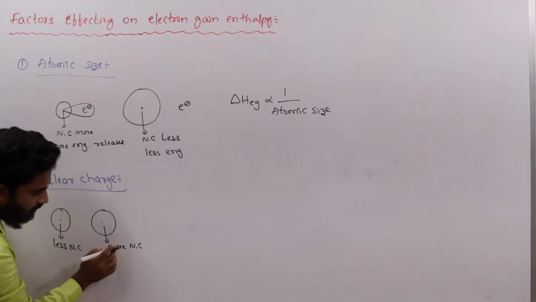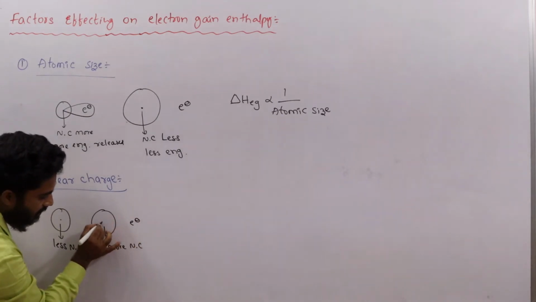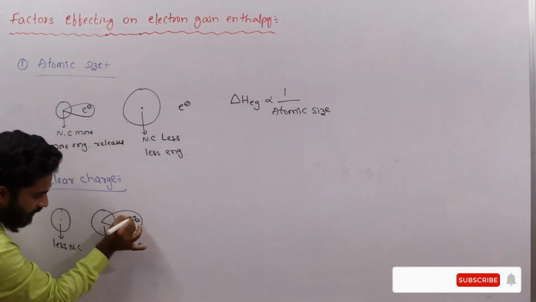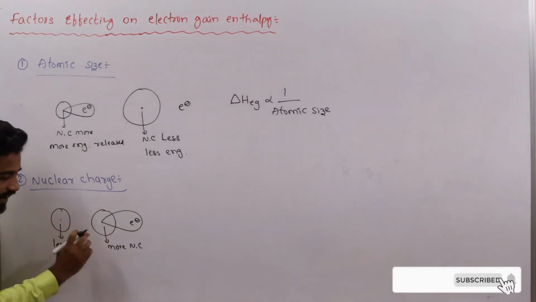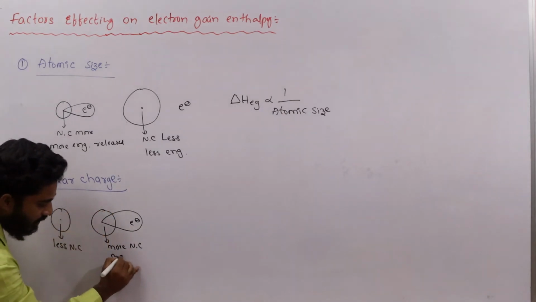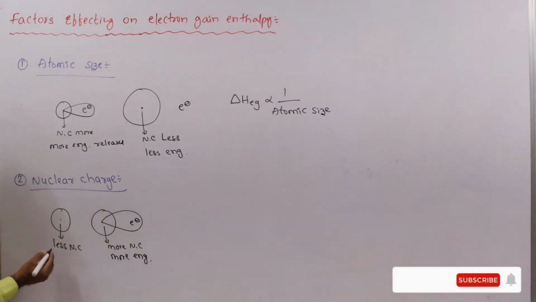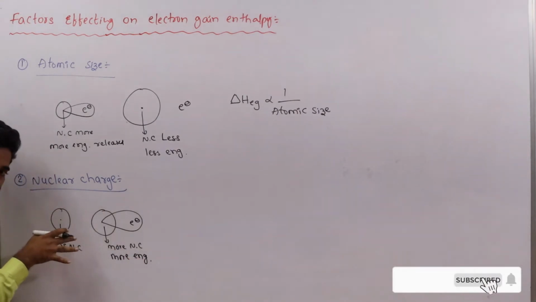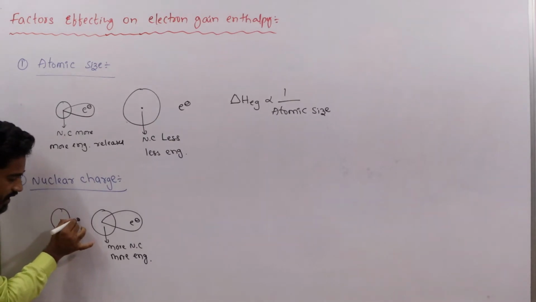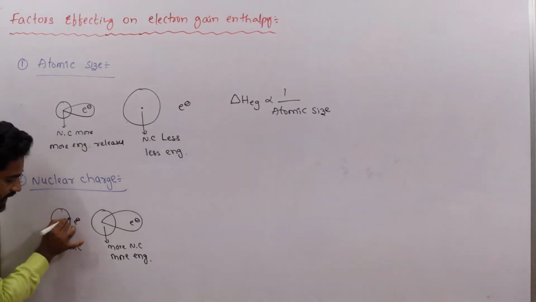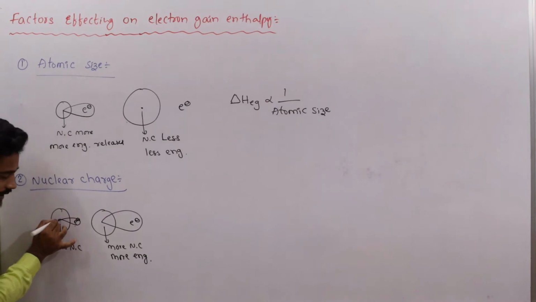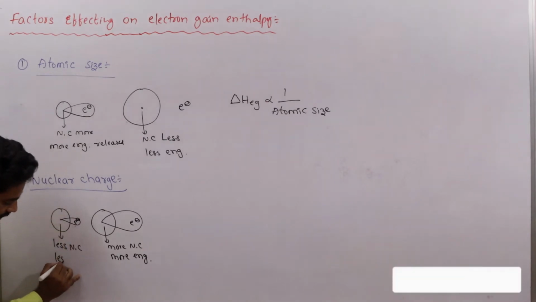The atom with more nuclear charge attracts the incoming electron towards it very strongly and releases more energy. When you take the atom with less nuclear charge, addition of electron takes place but with less affinity. That's why it releases less energy.